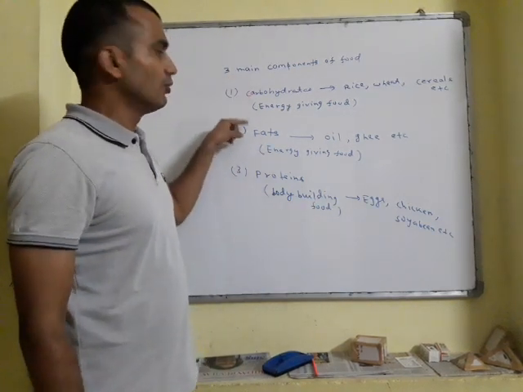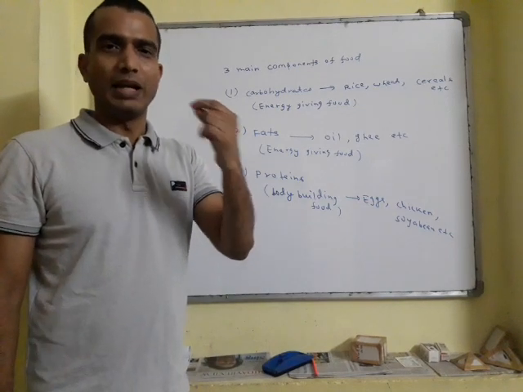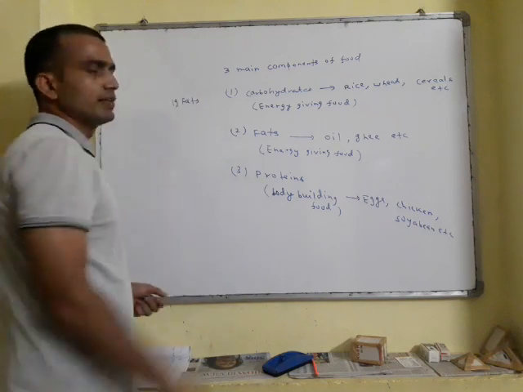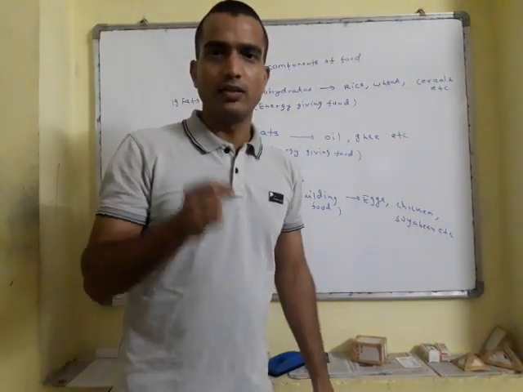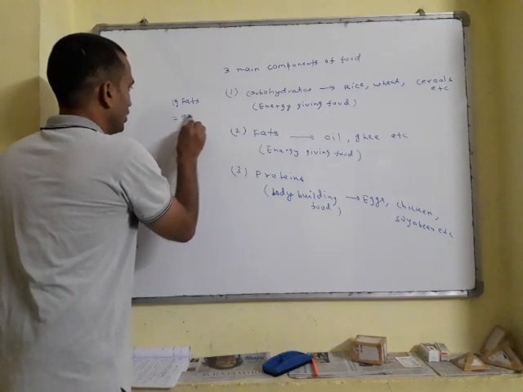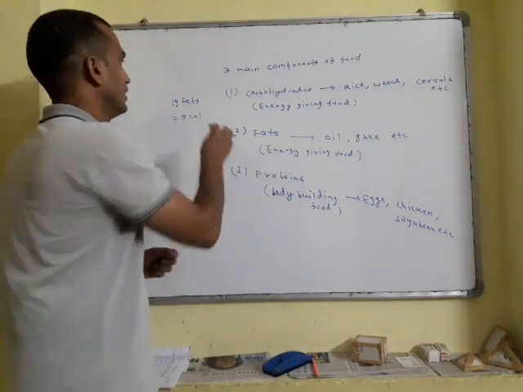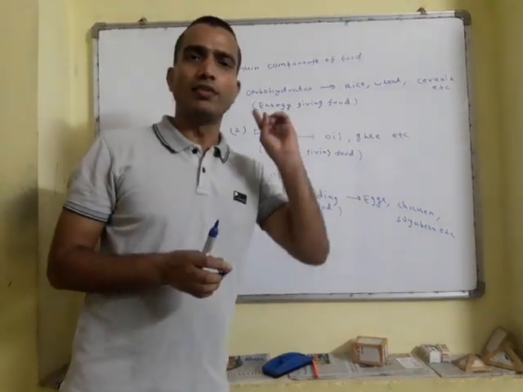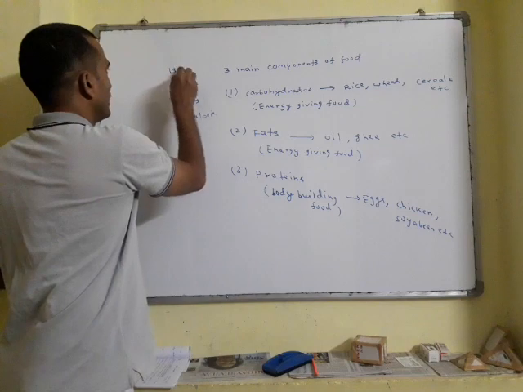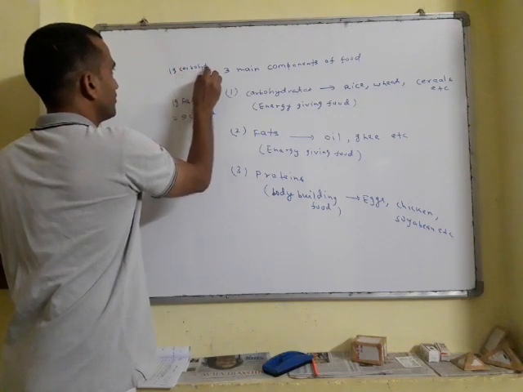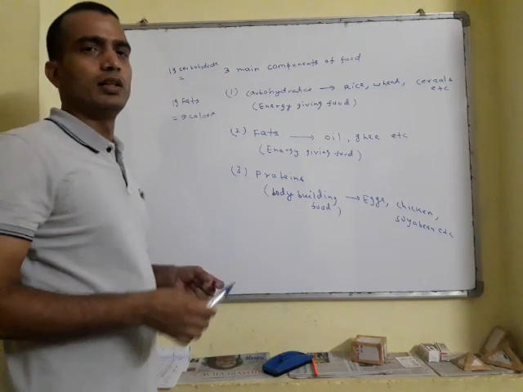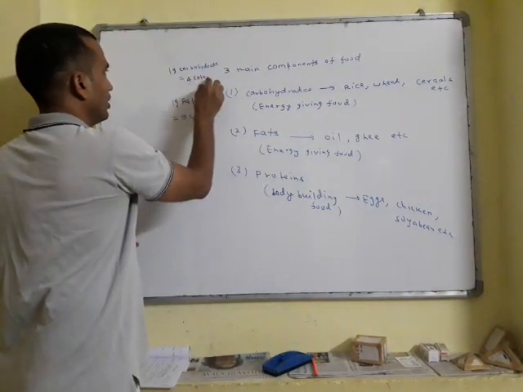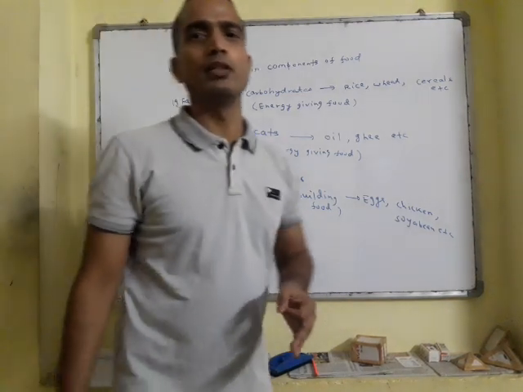One main difference between carbohydrate and fats is this: if you take 1 gram of fats, you will obtain 9 calorie of energy. But when you take 1 gram of carbohydrate, you will obtain 4 calorie of energy.